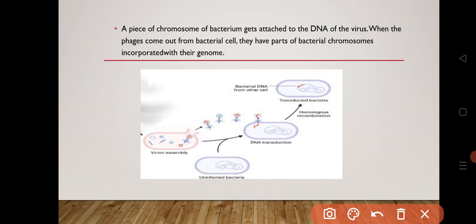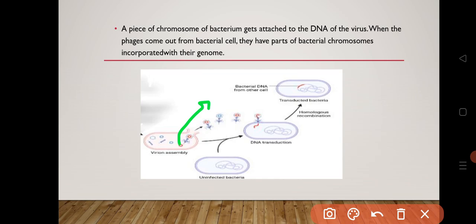So a piece of the genetic material, that is a piece of the chromosome of the bacterial cell, is attached to the DNA of the phage virus, and then when the phages come out from the bacterial cell, they have part of the bacterial chromosome. Here lysis takes place and phages come out from the bacterial cell.